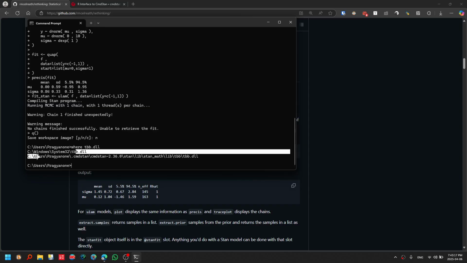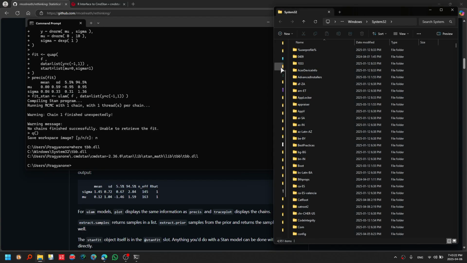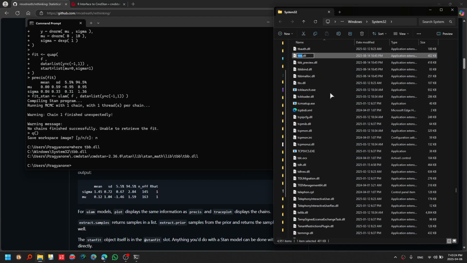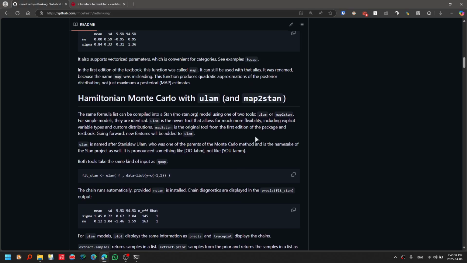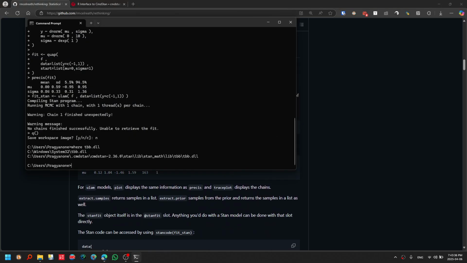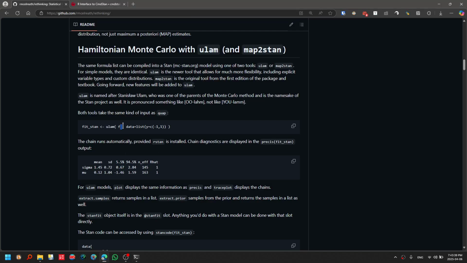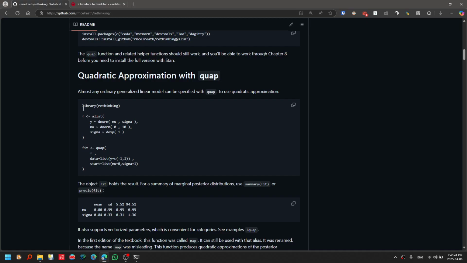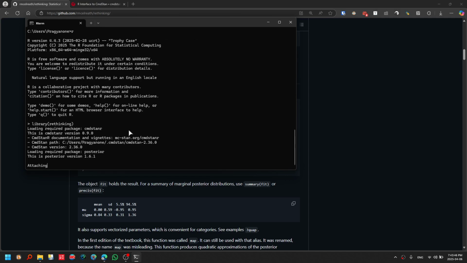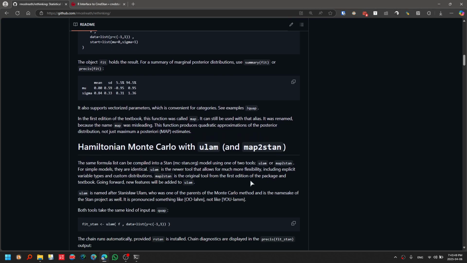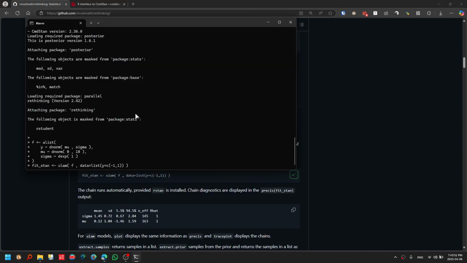and we need to remove this DLL. For this, I simply will rename it. Now let's check the ulam function again. First we need to define f. Let's copy it. Let's try to run ulam again.